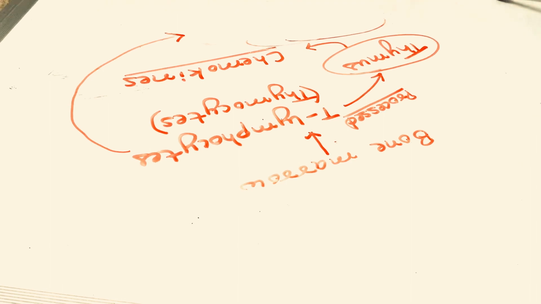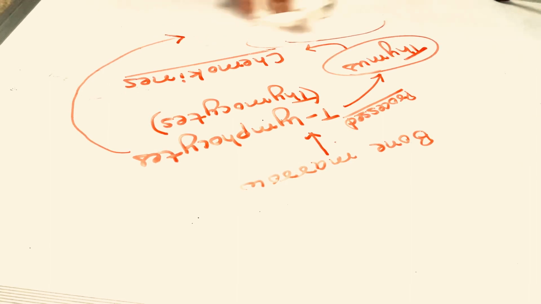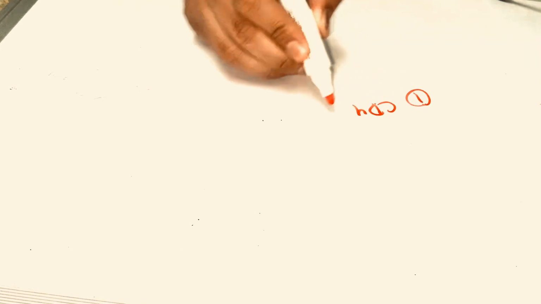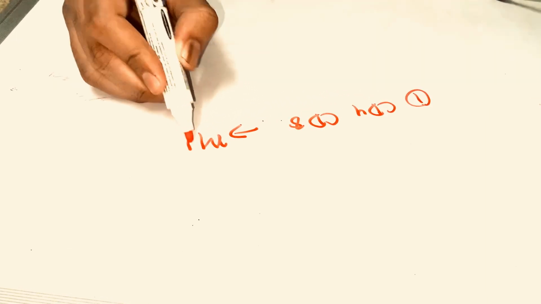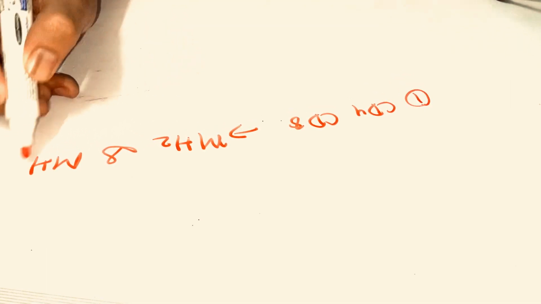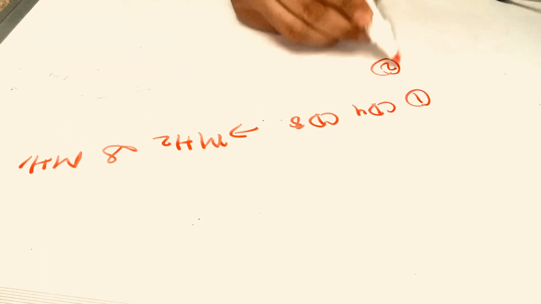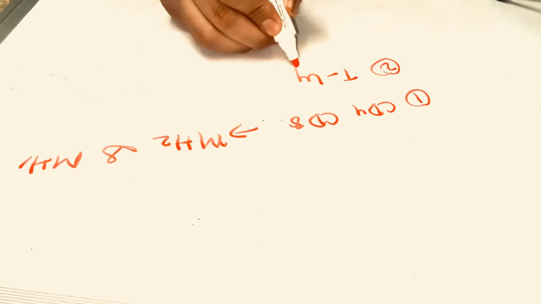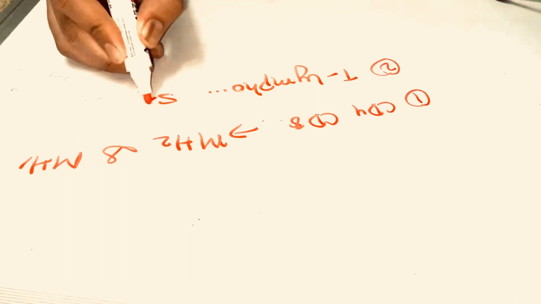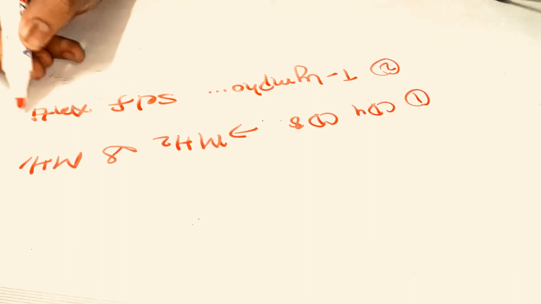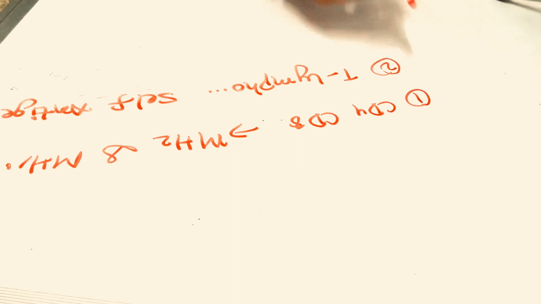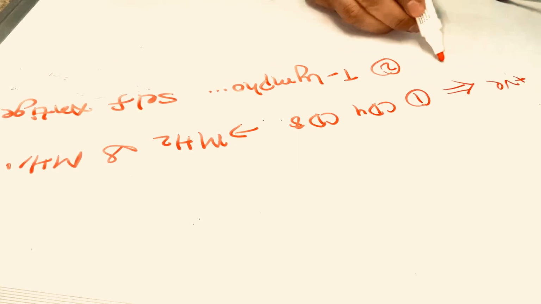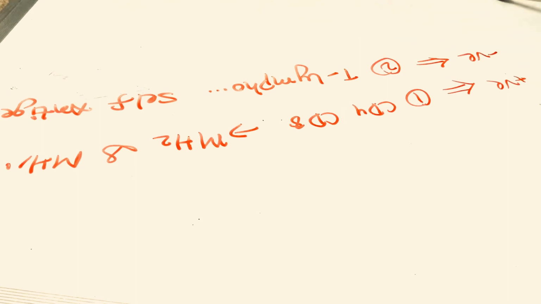After it, this particular thing is known as negative selection. So these selections are for what? To kill the T lymphocytes which are harmful for the body. First, if CD4 and CD8 can't bind to MHC2 and MHC1, then they undergo apoptosis. If these T lymphocytes bind to self antigen, at that time they also undergo apoptosis. The first is known as positive selection and the next one is known as negative selection. So simple. I just revised it in a jiffy for you.